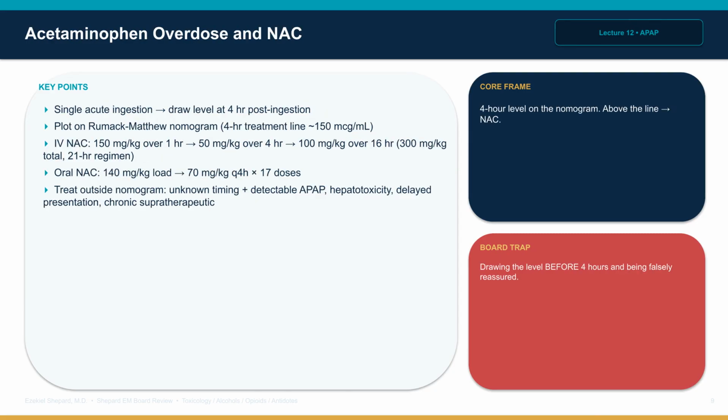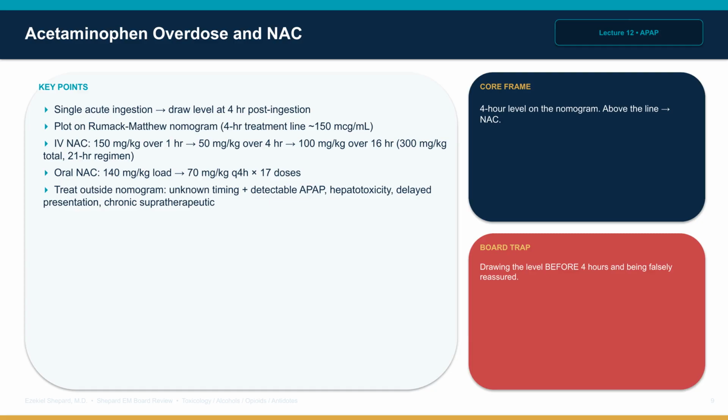Tylenol overdose is dose-dependent and time-dependent. Single acute ingestion: draw a 4-hour post-ingestion level and plot on the Rumack-Matthew nomogram. The treatment line at 4 hours is approximately 150 micrograms per milliliter. Above the line, treat with N-acetylcysteine.